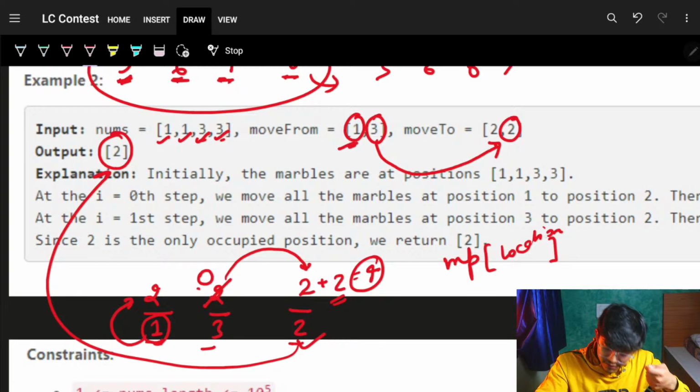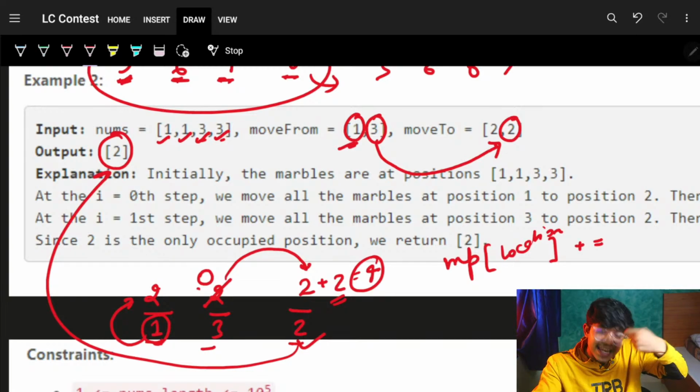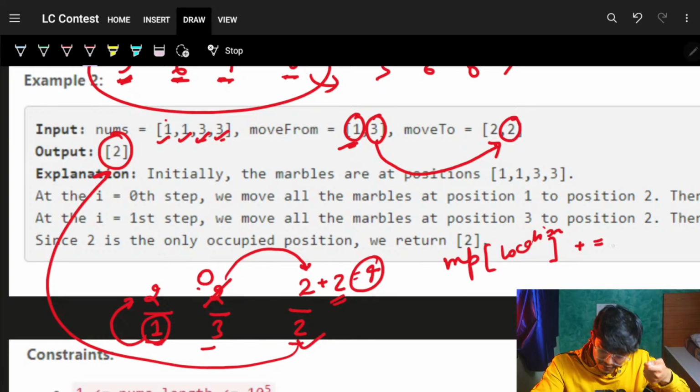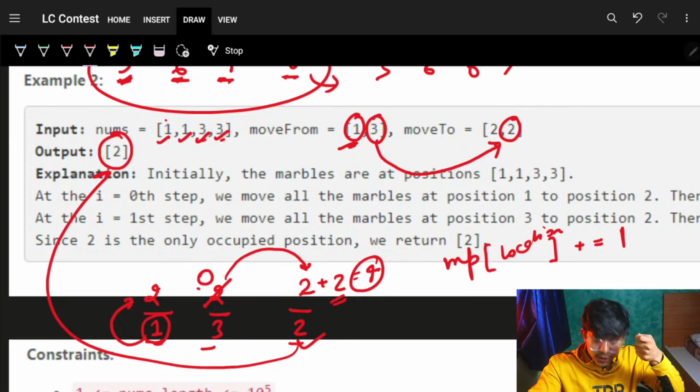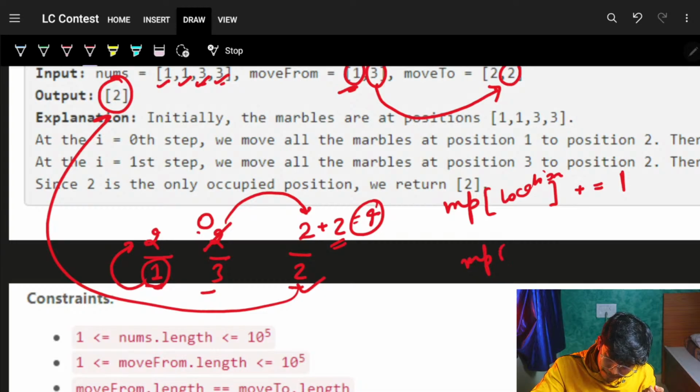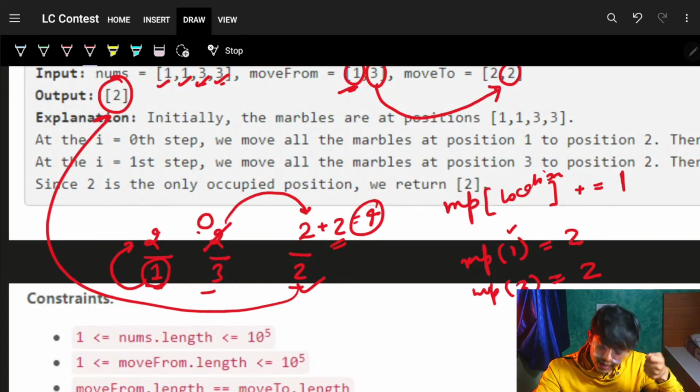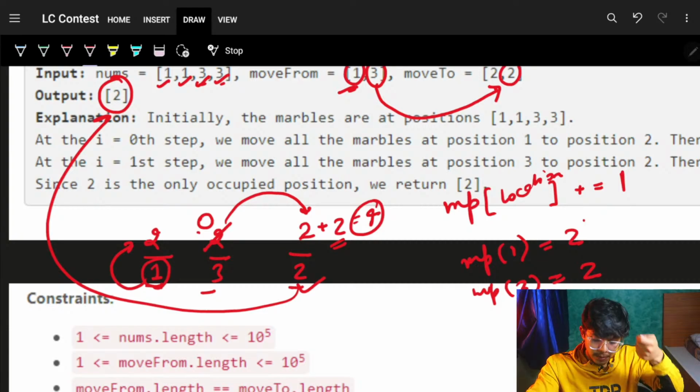At every location I will keep track of the count. As soon as any marble comes in, I will keep adding 1 for that. So MP of 1 is 2, and MP of 3 is 2. For location 1, the count of marbles is 2, and for location 3, the count of marbles is 2.